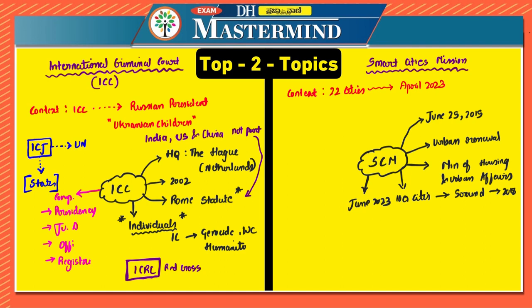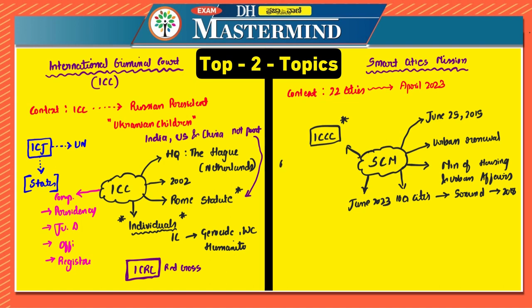So total of 100 cities will be constructed which will have ICCC, very important. So if I'm marking important, just make a separate note out of it, because these are to be mentioned. That is, they will have integrated command and control centers. What will these do? These will monitor all security, emergency and civic services.